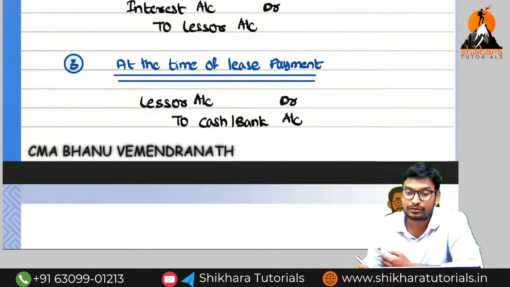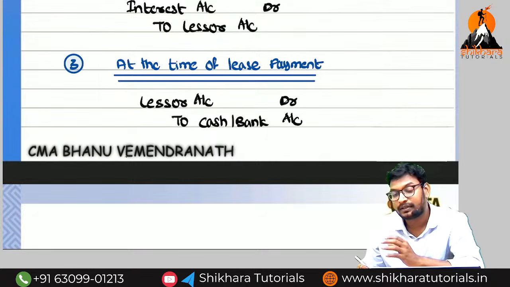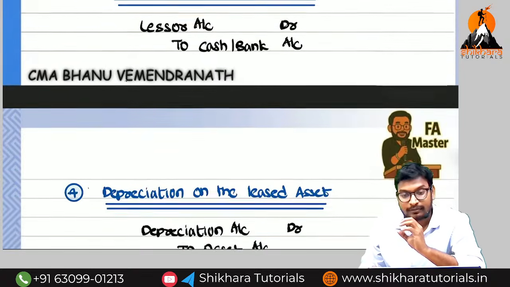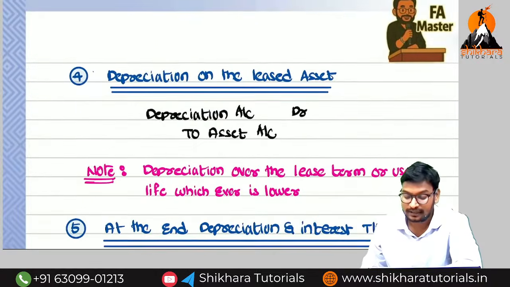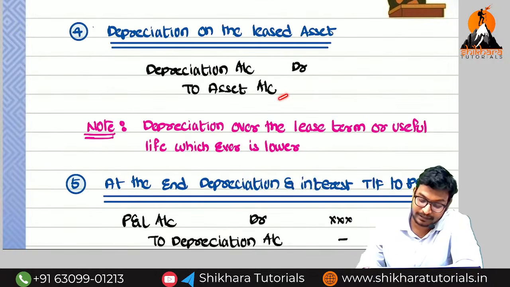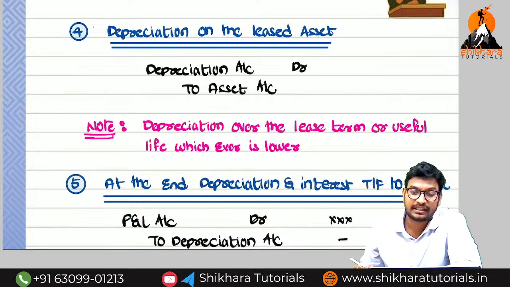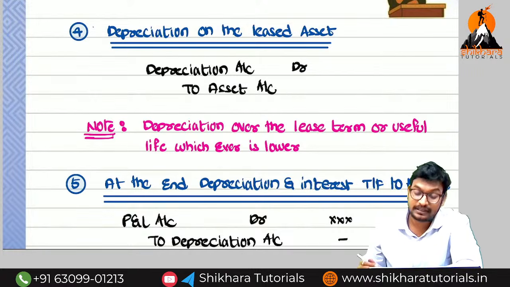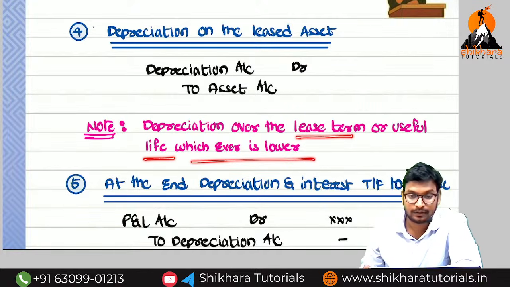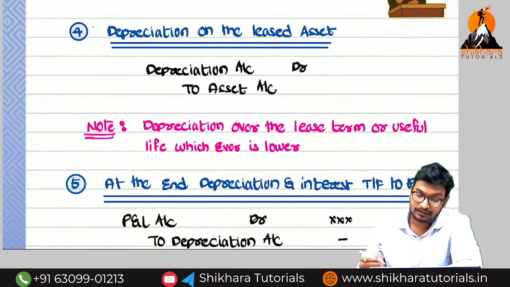Now the asset belongs to whom? Lessee. So the person having the asset, what does he need to charge? He needs to charge the depreciation. So what is the entry for the depreciation? Depreciation account debited to asset account. But the depreciation is over the lease term or the useful life, whichever is lower. What is the meaning of this one, sir? So in the given example, how many years is the lease term?